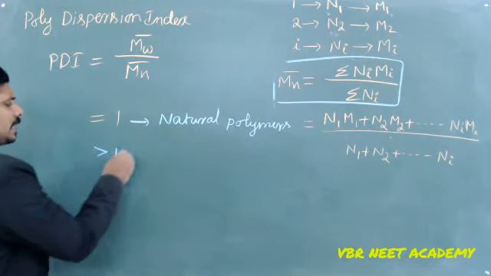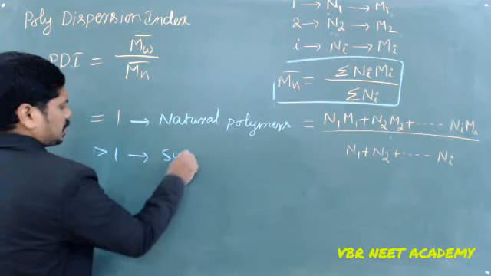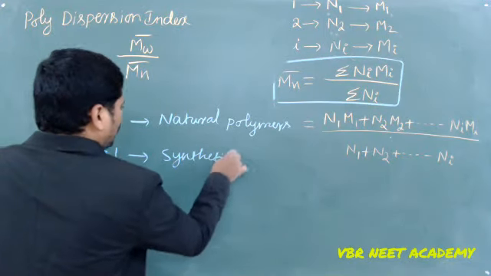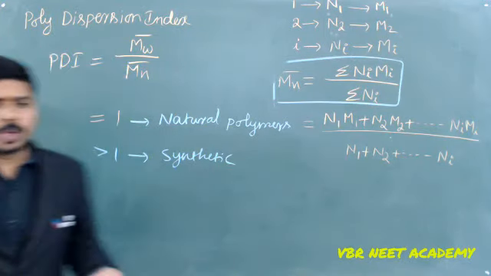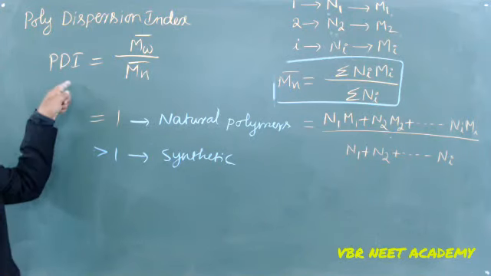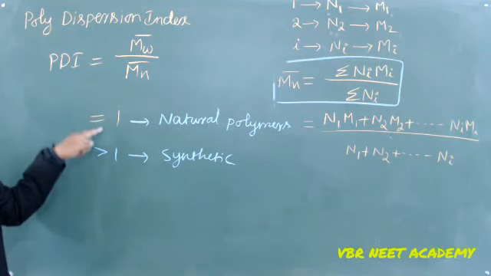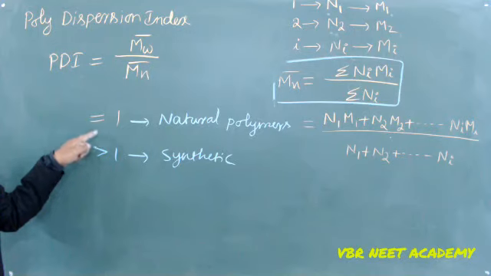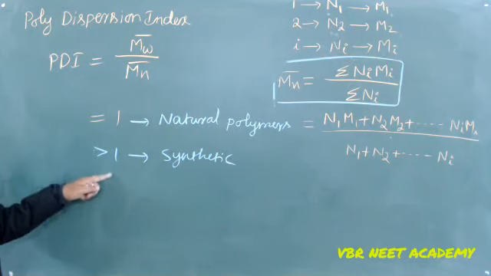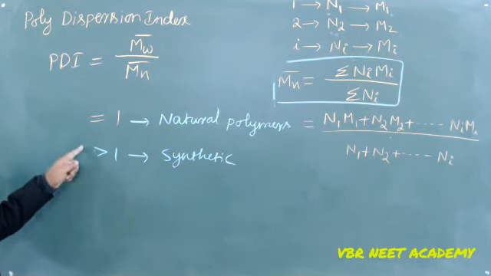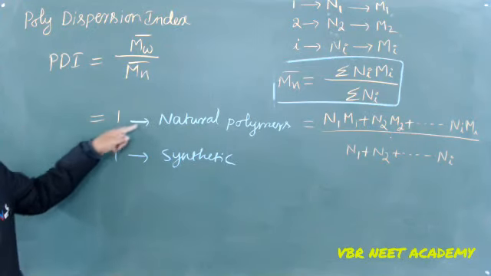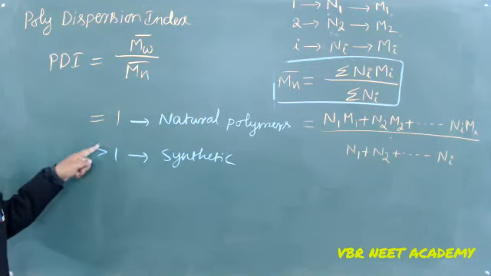If it is greater than 1, it can be synthetic. It does not always happen, but mostly, if you know the polydispersion index, that can give you information regarding whether the polymer is natural or synthetic. Most natural polymers have a polydispersion index equal to 1, whereas synthetic polymers have greater than 1.